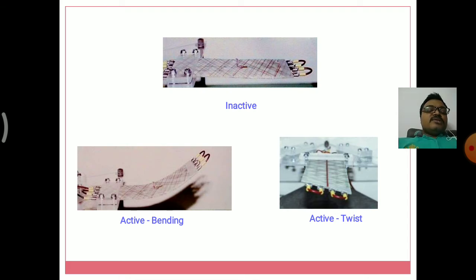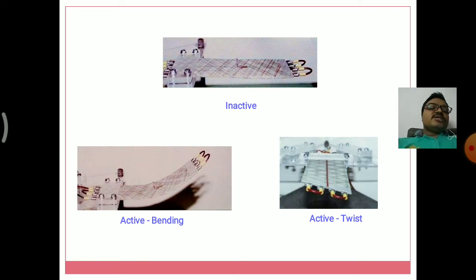Here we can see one example of a shape memory effect sheet. First picture is the inactive sheet. There is no stress or strain in the sheet, so it is called an inactive sheet. Second one is the active sheet, which has some bending moment on it and some applied load.